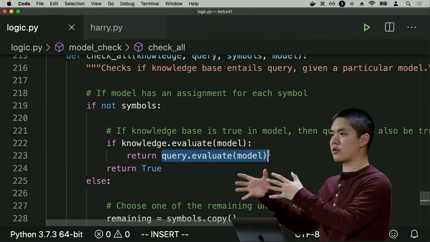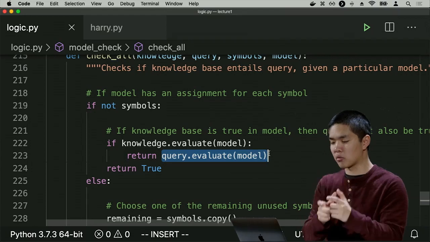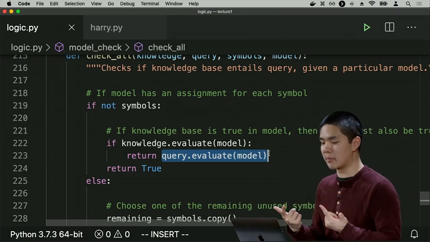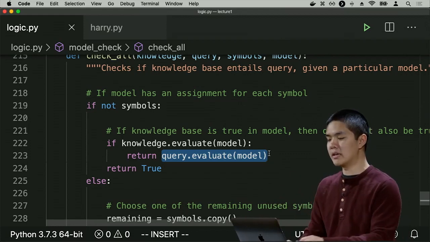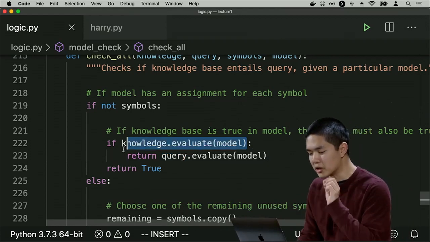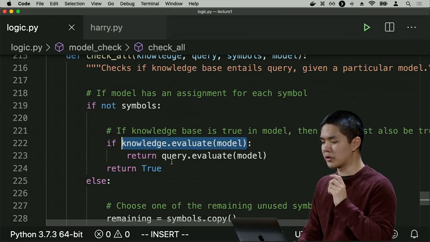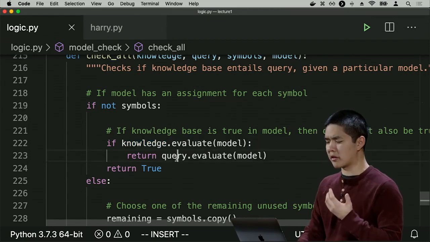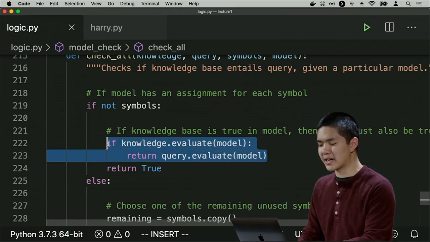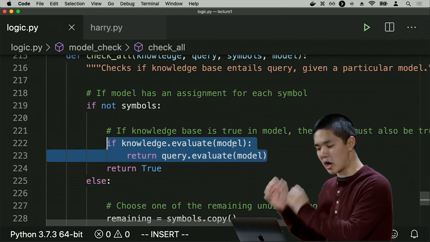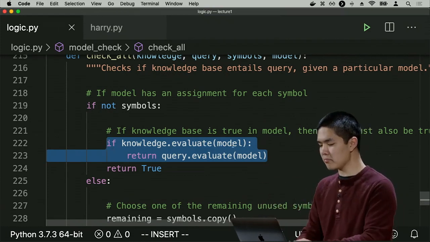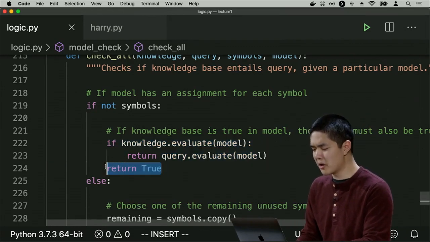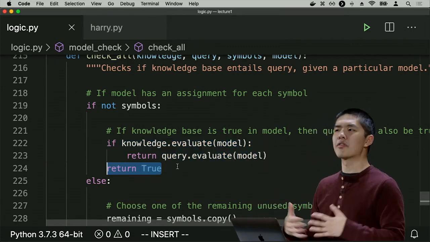Because if the knowledge is true, we want the query to be true as well in order for there to be entailment. Otherwise, we don't have entailment if there's ever a situation where what we know in our knowledge is true, but the query, the thing we're asking, happens to be false. So this line here is checking that same idea, that in all worlds where the knowledge is true, the query must also be true. Otherwise, we can just return true, because if the knowledge isn't true, then we don't care.